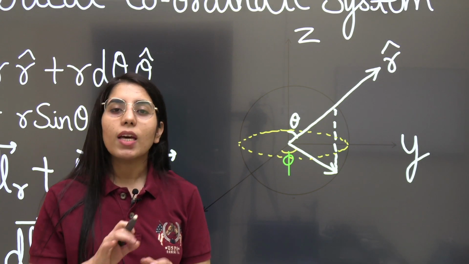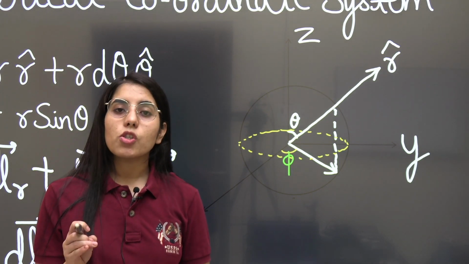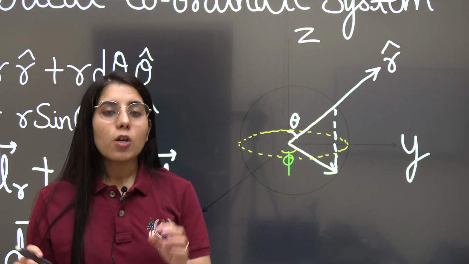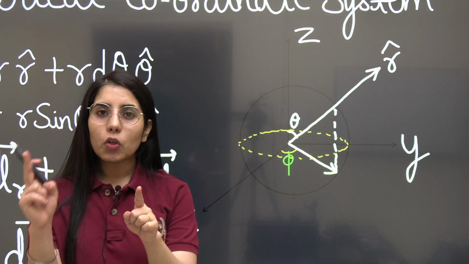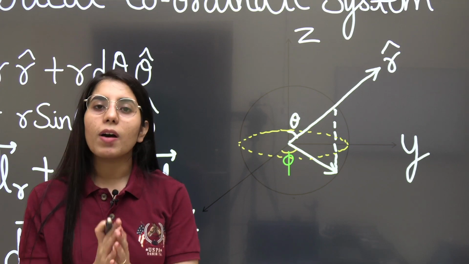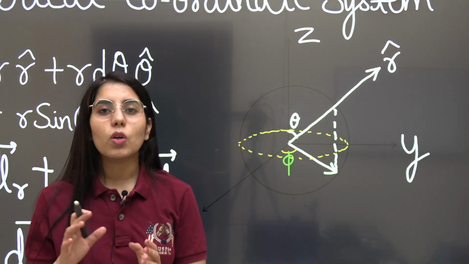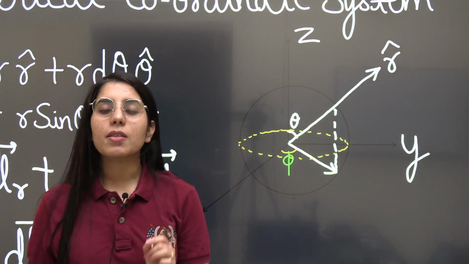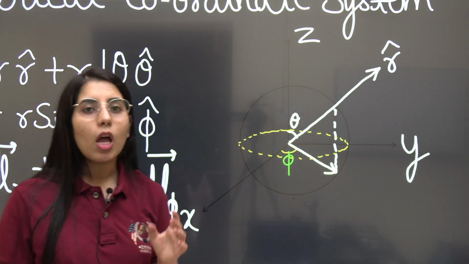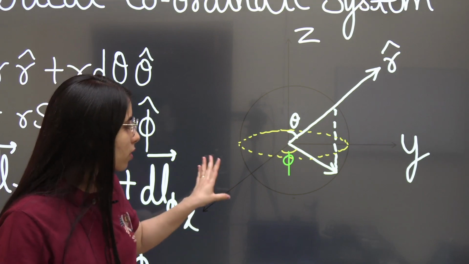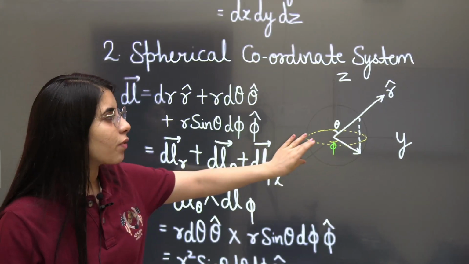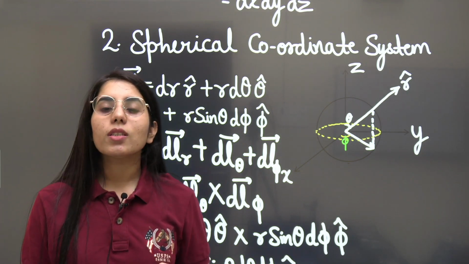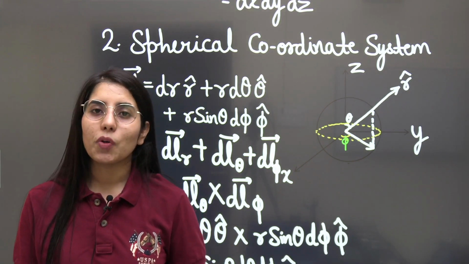The variation of phi can be from 0 to 2 pi for a complete sphere as well as for the hemisphere, while the variation of theta for the hemisphere will be from 0 to pi by 2. So theta will be from 0 to pi by 2 for the hemisphere, while the phi will remain same, that is 0 to 2 pi, its range. And the r range will remain same, that is 0 to infinity for the hemisphere. These ranges should be clear to us, or from where to where we can have the variation of one particular coordinate. It should be clear to us, because in numericals this point will help you a lot.